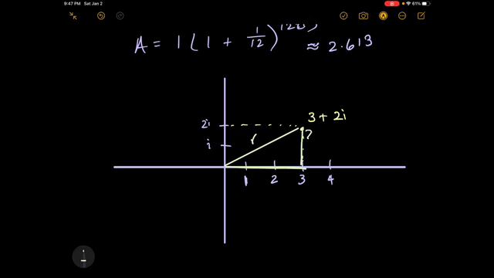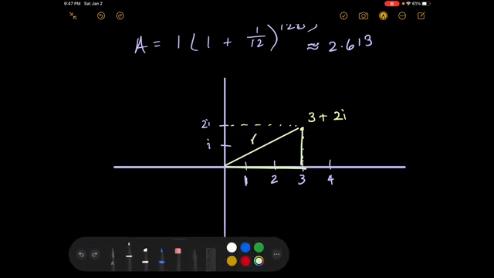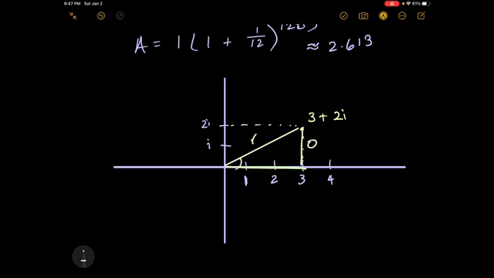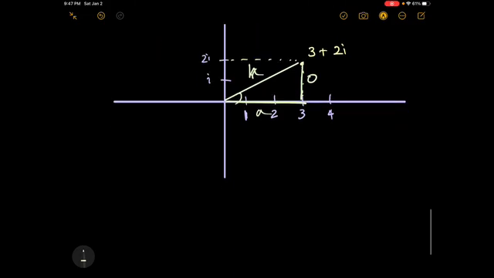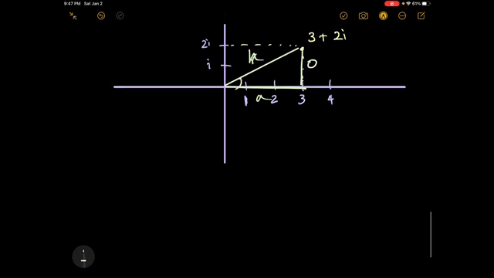If this is a right angle, this is the opposite, this would be the hypotenuse, and this would be the adjacent. If you recall, the opposite over the hypotenuse represents the sine value, and that's the y value. It equals sine of whatever this angle is.